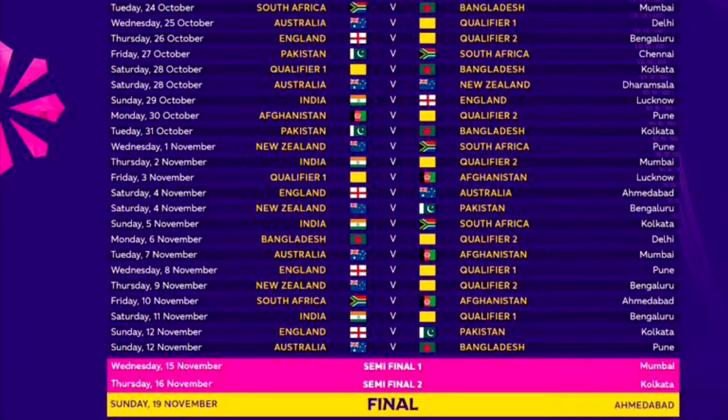Australia, man, they actually have the fag end of that, it's very mixed because you have one against the qualifier, then you're playing India and Australia back to back. Thereafter, you play the other qualifier, but your last match is against Pakistan, who always tend to cause some sort of weird upsets in ICC tournaments. And also you should remember England versus Pakistan, a rematch of the T20 World Cup final.